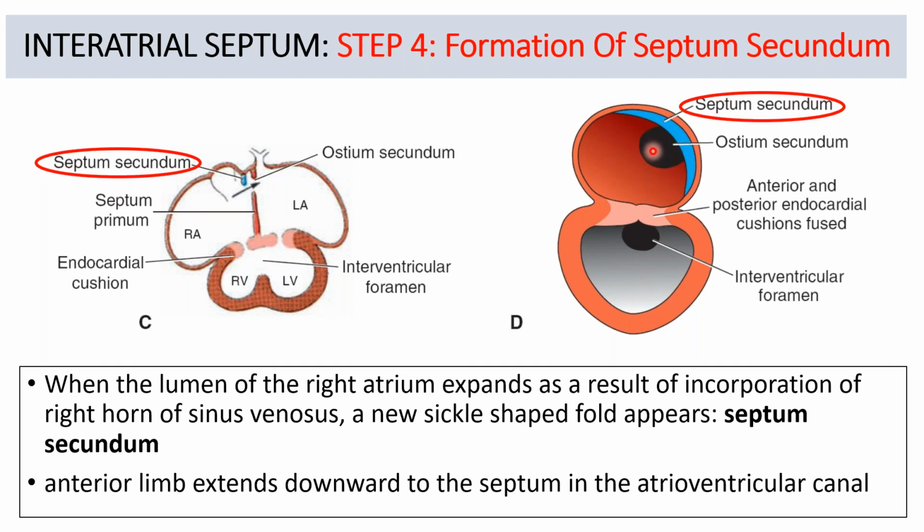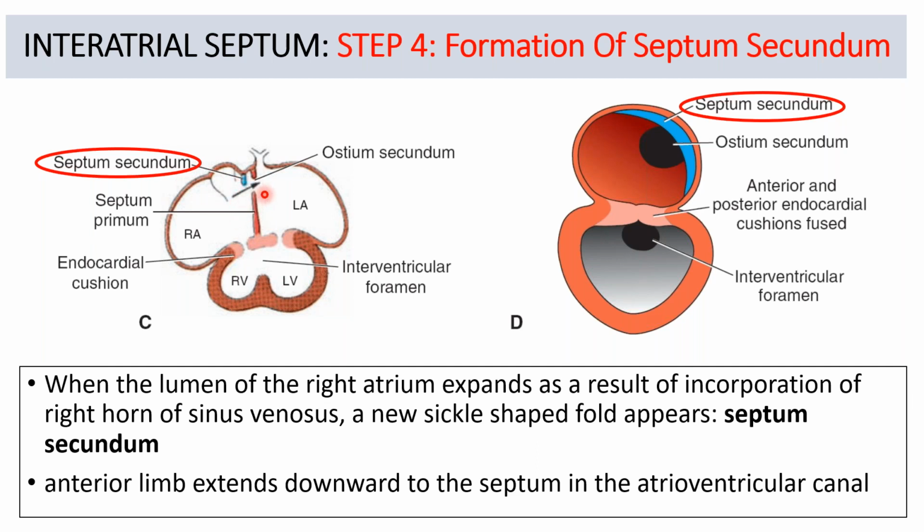Now what happens is the right atrium is also expanding. Why is it expanding? Because of the incorporation of the right horn of sinus venosus. We have seen that with the development of the right atrium, the right horn of sinus venosus was absorbed into the right atrium. So this right atrium is now expanding more. Because of this expansion, another area which fails to grow forms a septum, which is the septum secundum.